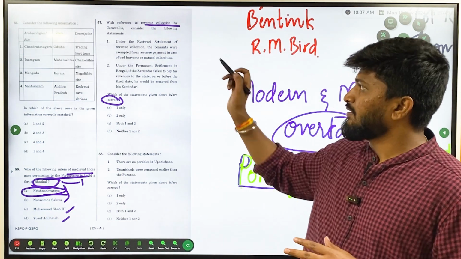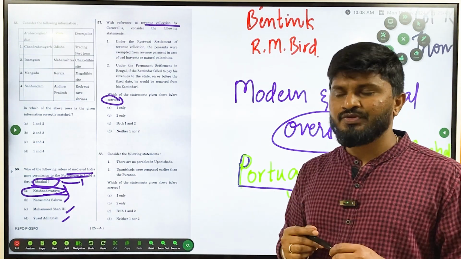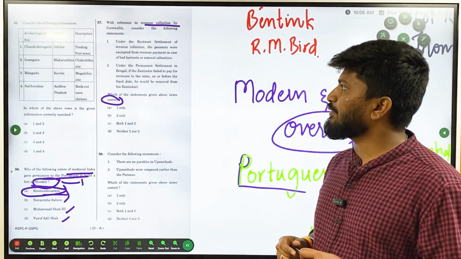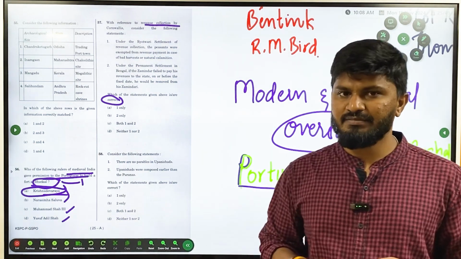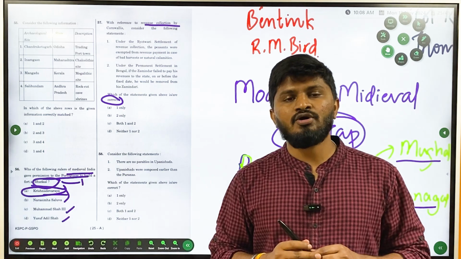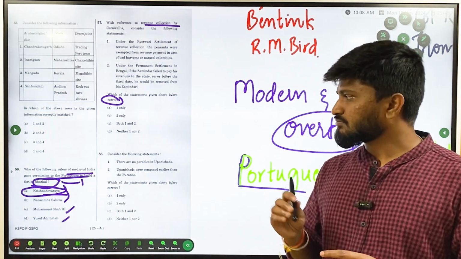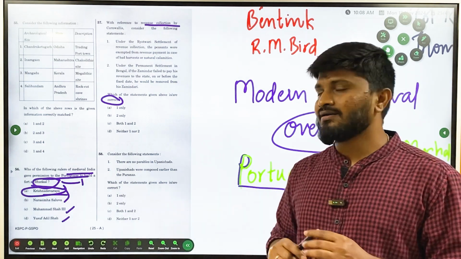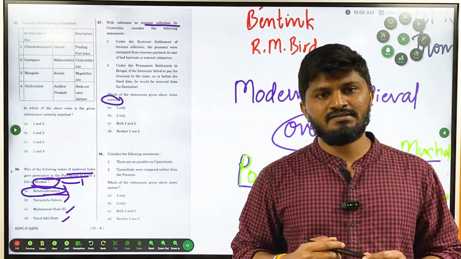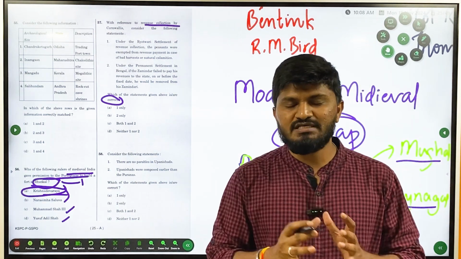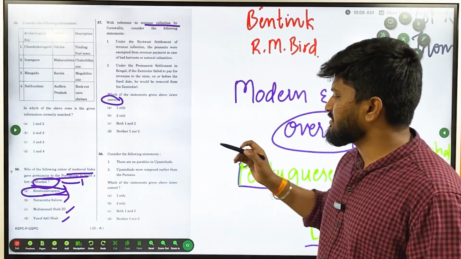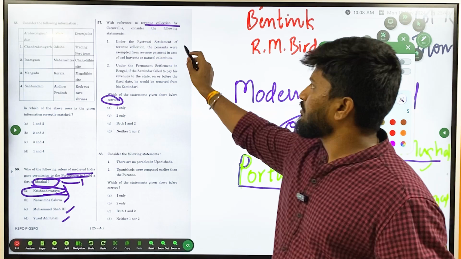Here it is a positive statement, in the sense that peasants were exempted from revenue payment in case of bad harvest or natural calamities. Do you think such an autocratic kingdom like the Britishers was able to give remission or compensation to Indian peasants? No, right? So whenever there is a positive statement regarding Britishers, most of the time that positive statement becomes wrong. So here statement one is wrong.